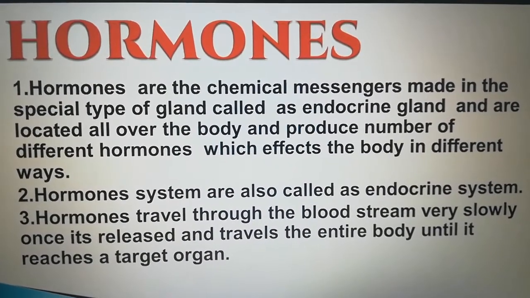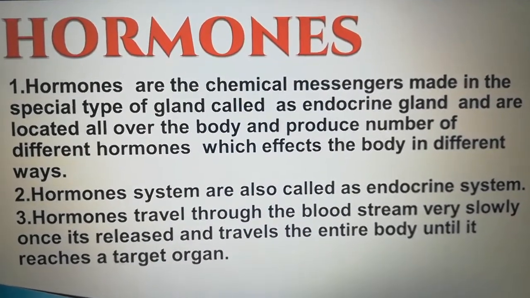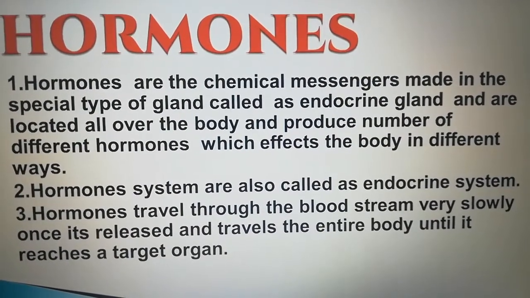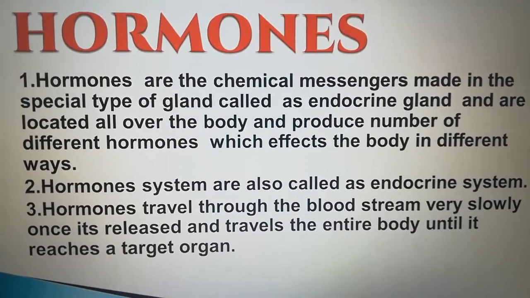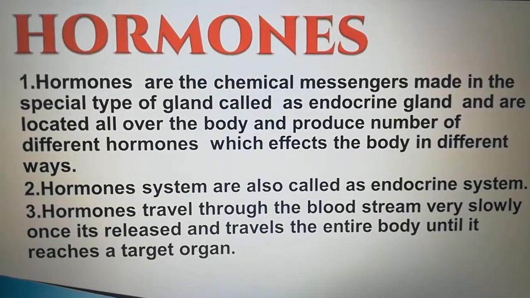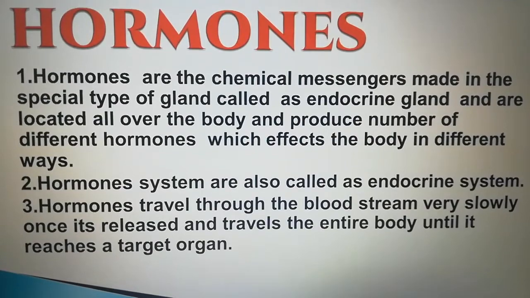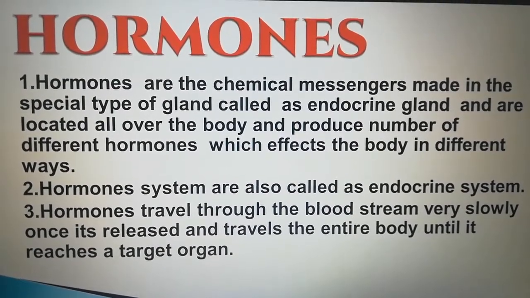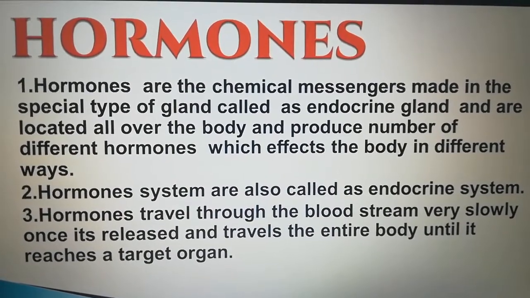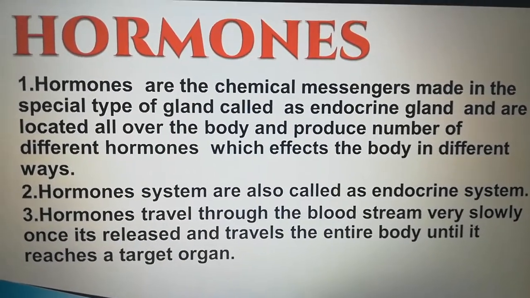Now you know there will be changes due to hormones. When a boy or a girl goes through puberty, you can see the changes. When you are at the age of 8 and when you are at the age of 14, you can see many changes in the body because of hormones. At the age of 8, there is no beard or mustache.